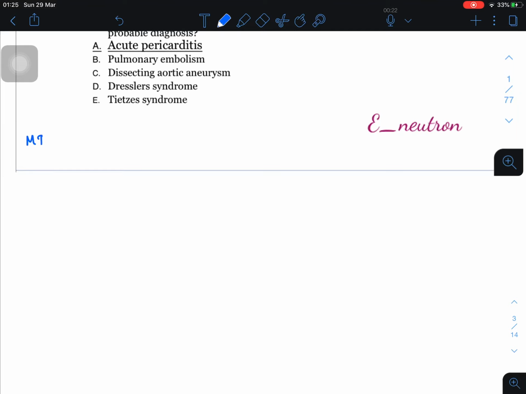When the patient has had MI, for example if I have MI, and after 3 to 7 days I develop chest pain, it is most commonly because of acute pericarditis.